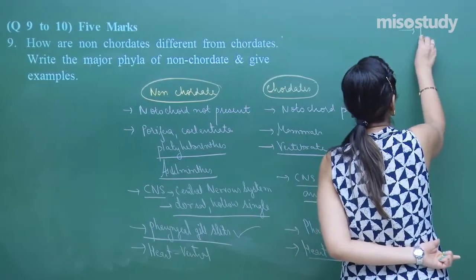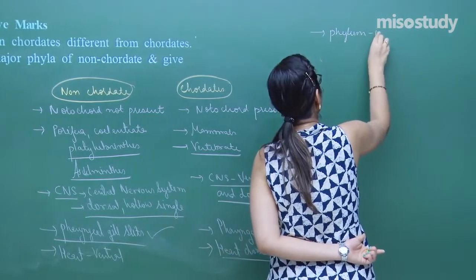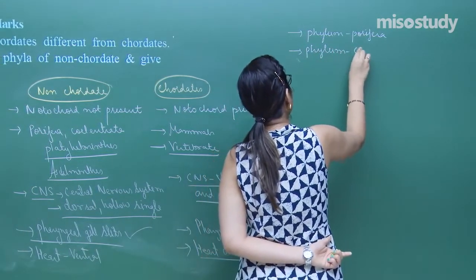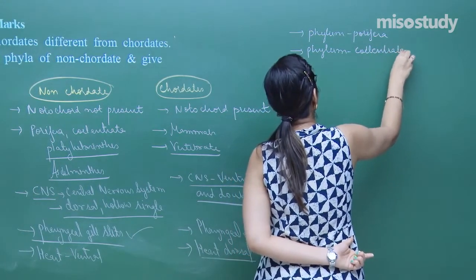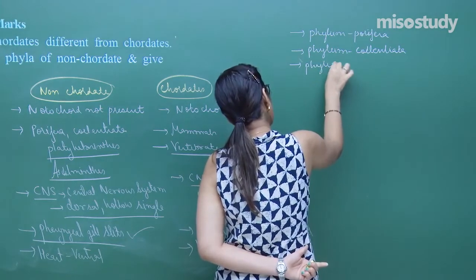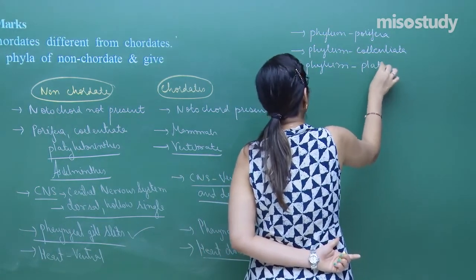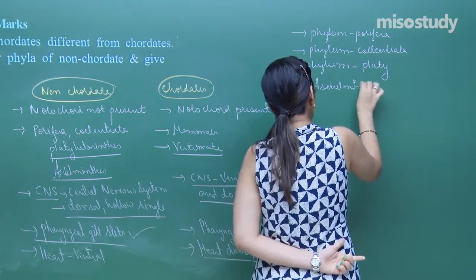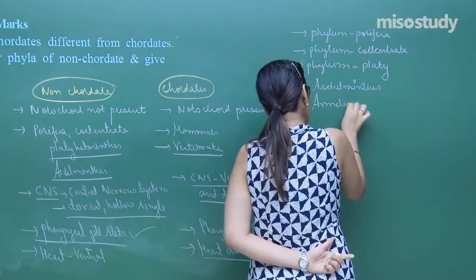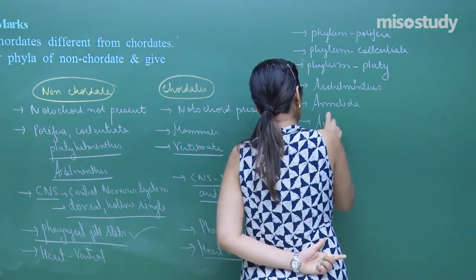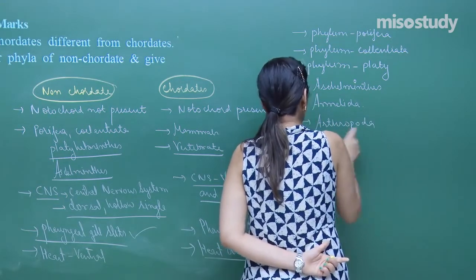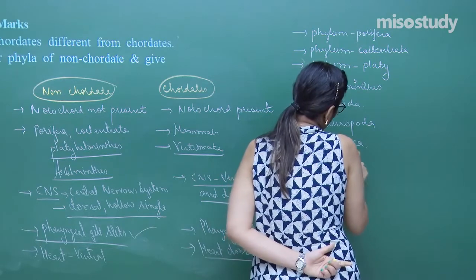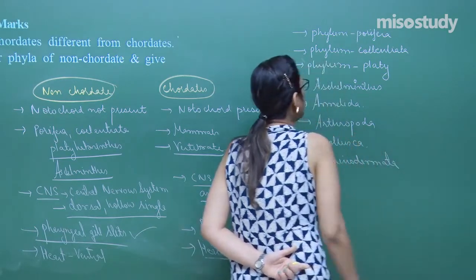We have to explain the phylum Porifera, phylum Coelenterata, phylum Platyhelminthes, Aschelominthes, phylum Annelida, Arthropoda, phylum Mollusca, and phylum Echinodermata. You have to explain about the features of each of these.